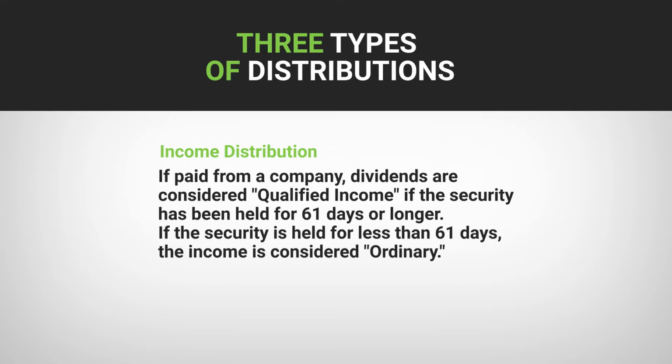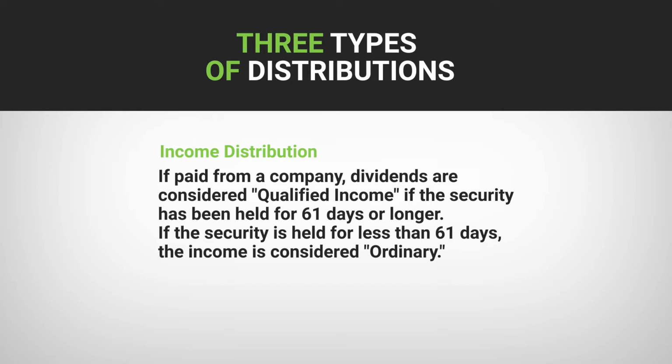So first, an income distribution. This is commonly known as a dividend. If this distribution is paid from a company, an actual company, not a fixed income security, then the dividends are considered qualified. So they're eligible for qualified income tax treatment. If you own these securities for greater or equal to 61 days, that income will be considered qualified.